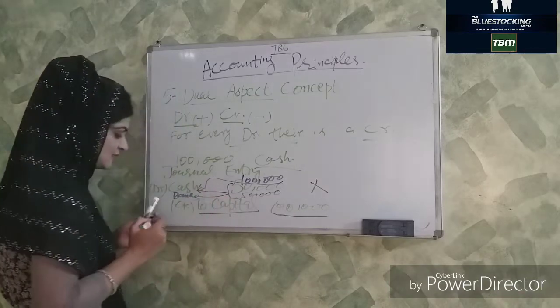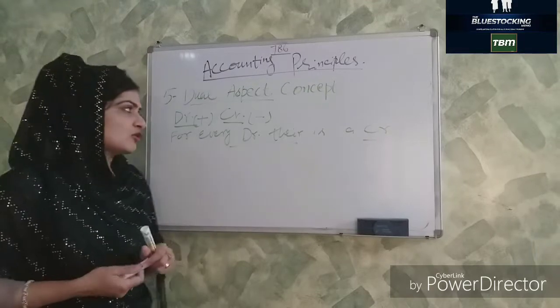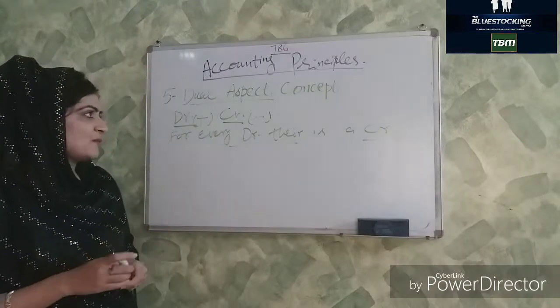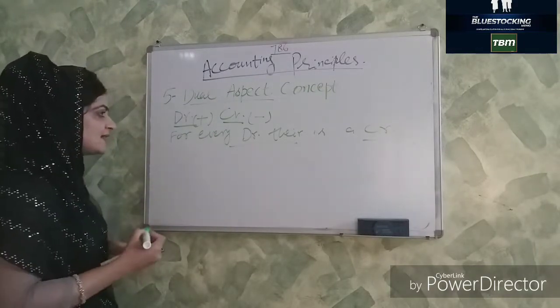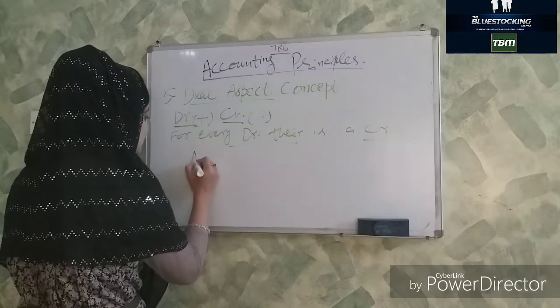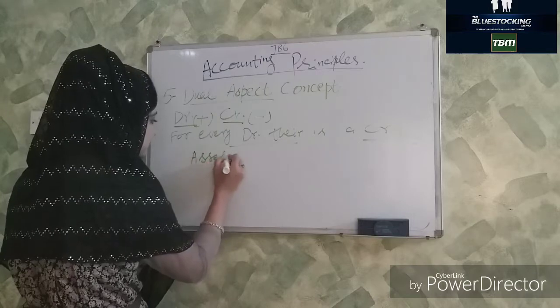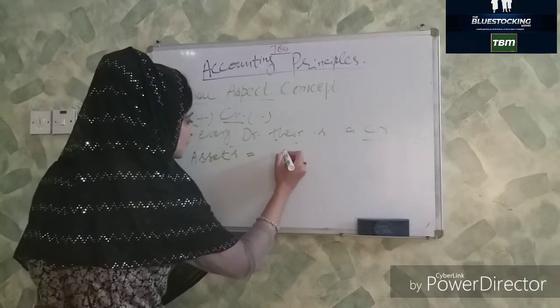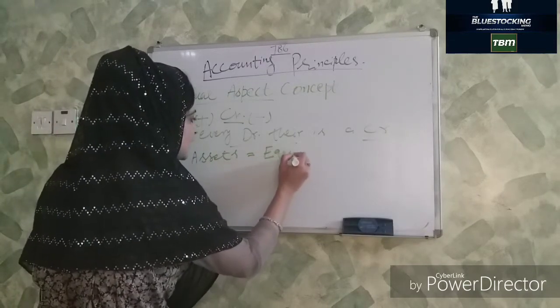I hope you understand. There is also another aspect of this dual aspect concept, that's the concept of the accounting equation. Assets should be equal to the equities.